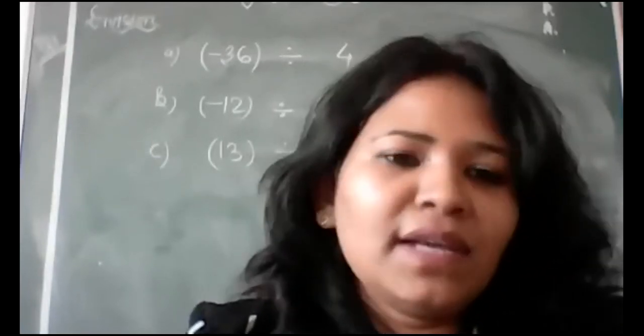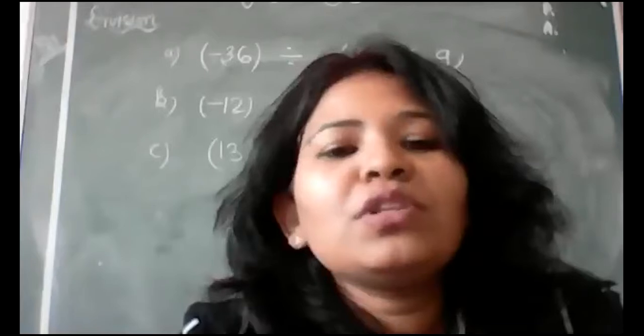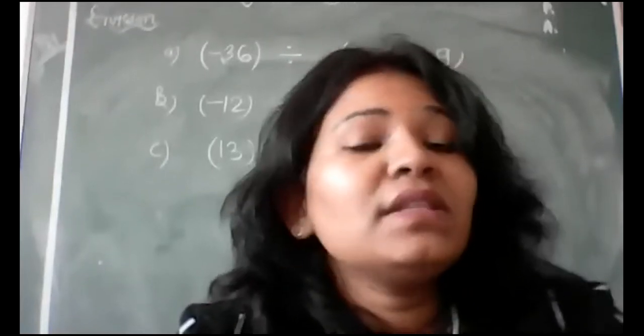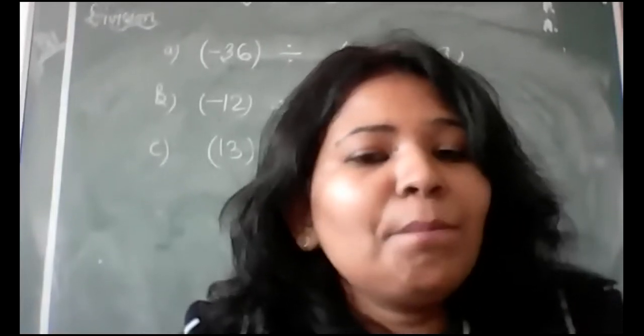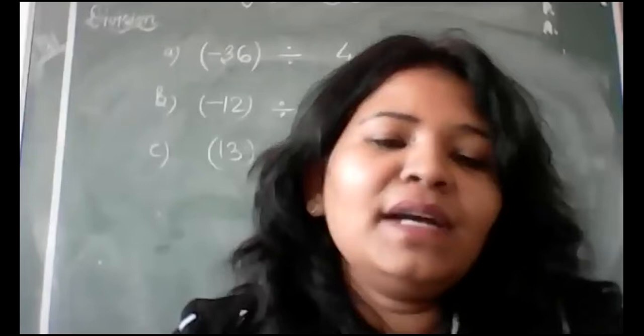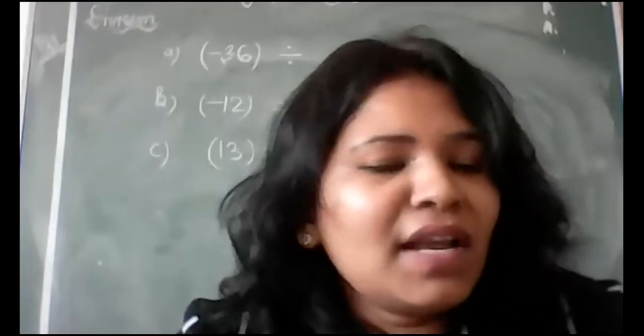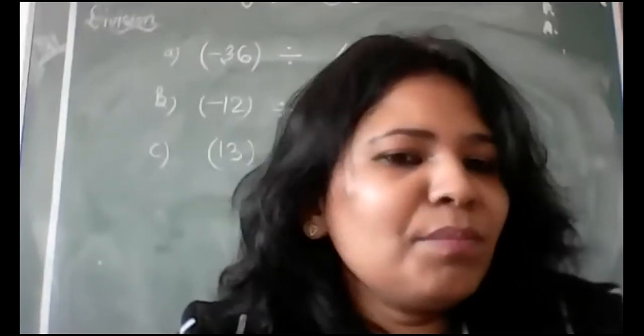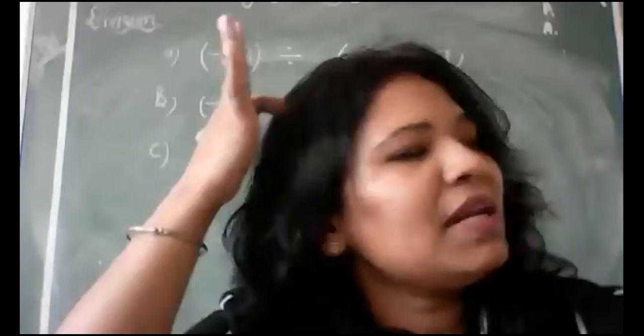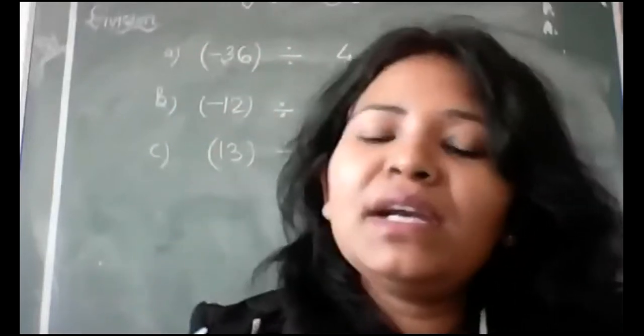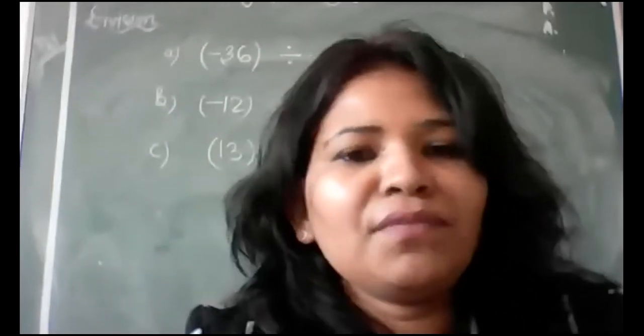No negative sign there. I thought it was negative. So the first answer is 3 only. The second one which I gave you was minus 15 divided by 3. So minus 15 is negative divided by a positive number, and you know 3 fives are 15. So it will give you the answer minus 5.